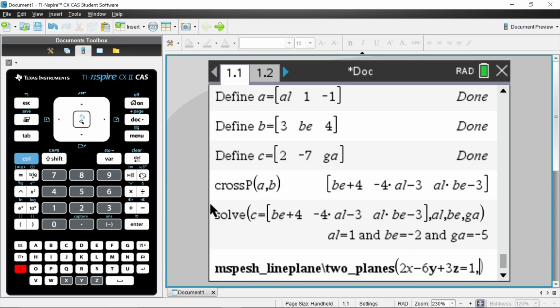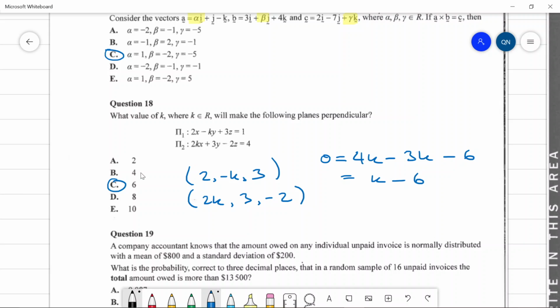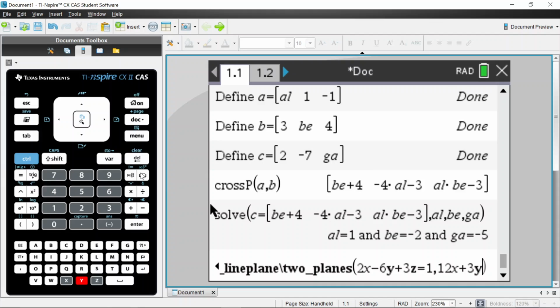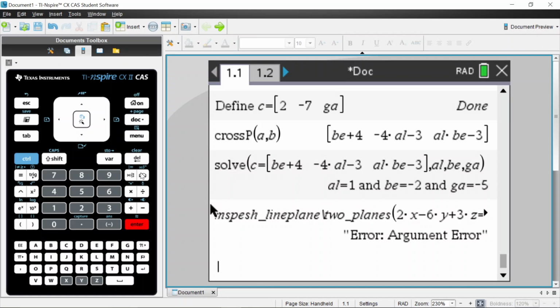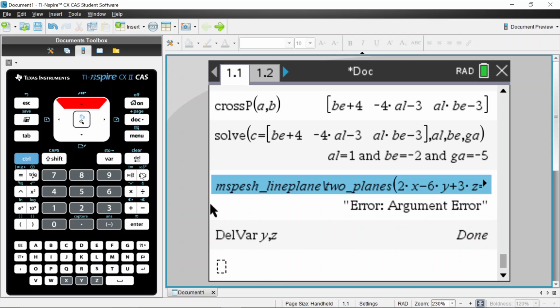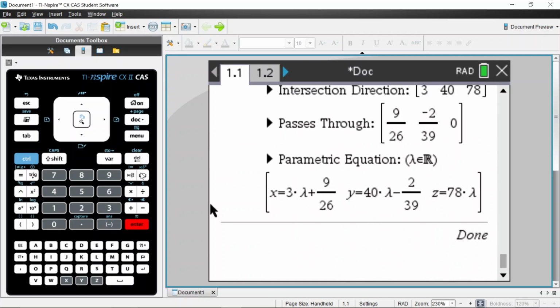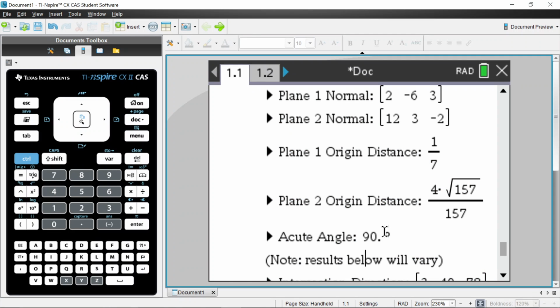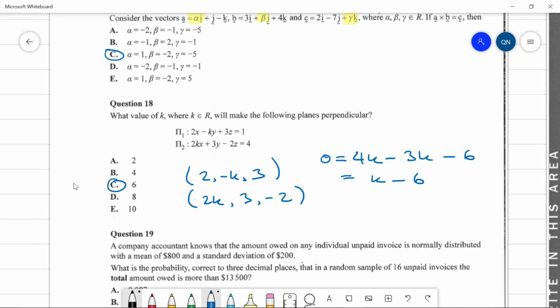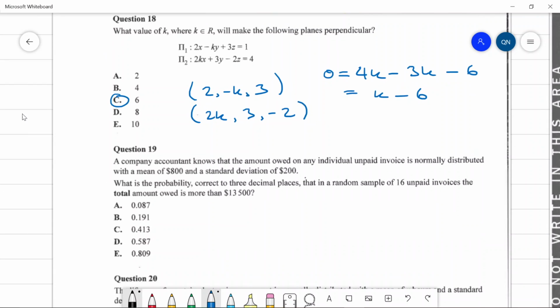And then we have 12x, because it's 2k, and then plus 3y, and then we have a minus 2z equals 4. And yeah, acute angle is 90 degrees, so it's perpendicular.